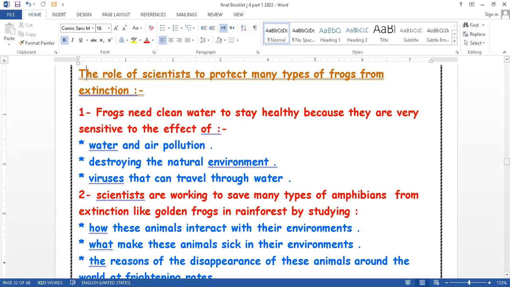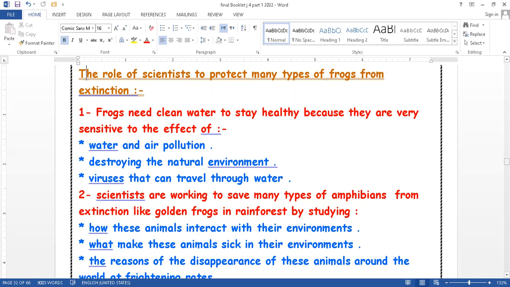Because they live in water and air, they are very sensitive to the effect of water and air pollution, destroying the natural environment, and the viruses that can travel through water. We said that frogs have a skin very sensitive to the water, which means that once the skin becomes moist, it has the ability to absorb the oxygen. So we need to take care of the pollution of the water to avoid absorbing viruses along with the oxygen gas.